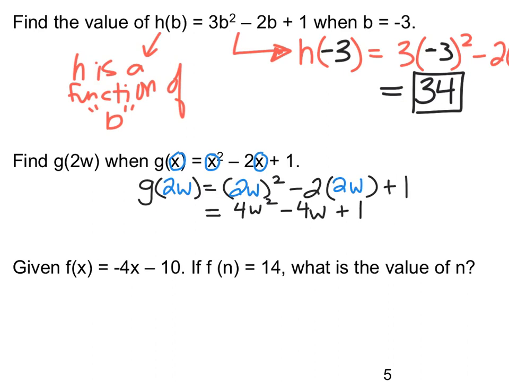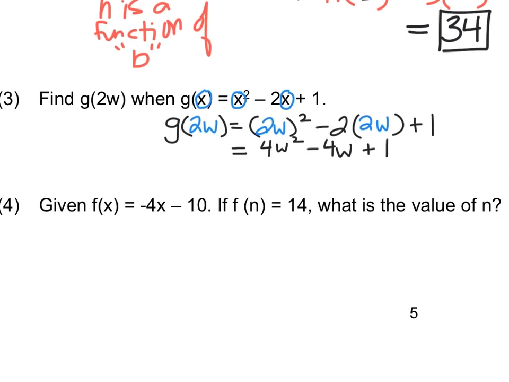All right. We're not looking for a solid numerical answer like 34 in the last question, because we're evaluating a function in terms of a new variable, so that new variable should be in our answer. All right, if they then told us that w is equal to, let's say, 20, then you could go ahead and plug that in, but they didn't, so we're stuck at that point. That's our final answer.